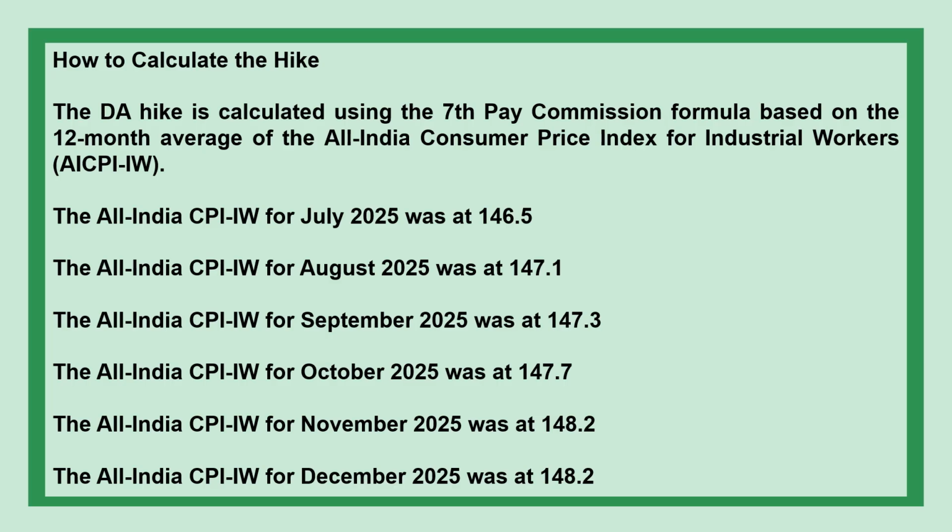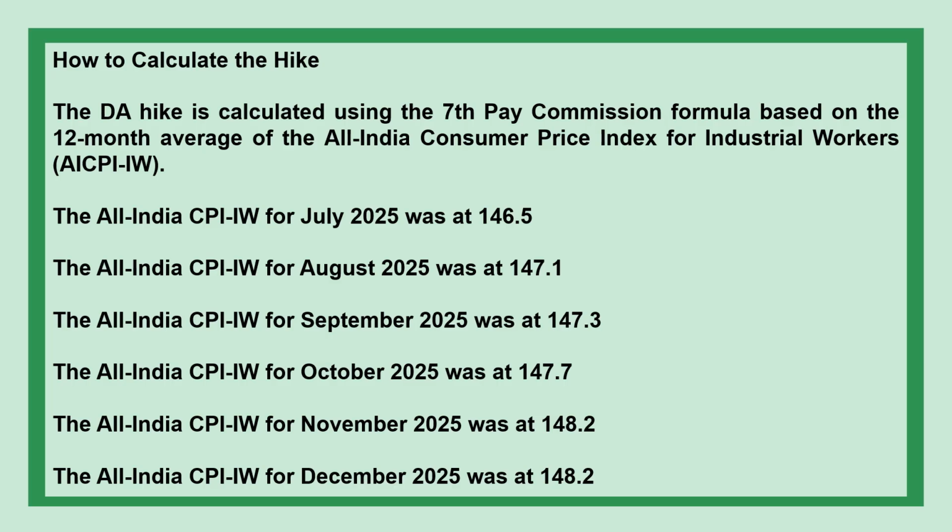How to calculate the hike? The DA hike is calculated using the 7th Pay Commission formula, based on the 12-month average of the All India Consumer Price Index for Industrial Workers, AICPI-IW. The All India CPI-IW for July 2025 was 146.5. For August 2025 it was 147.1. For September 2025 it was 147.3.